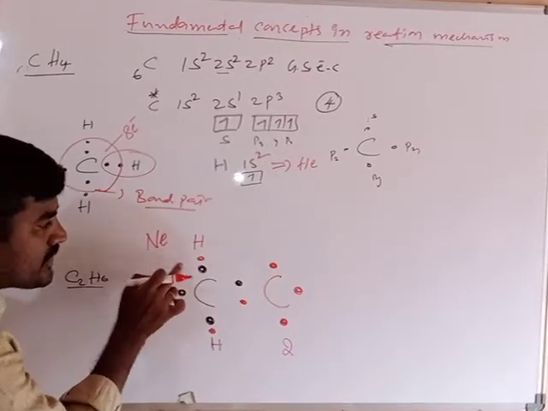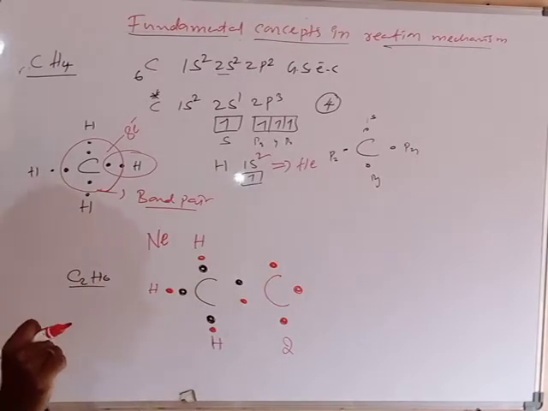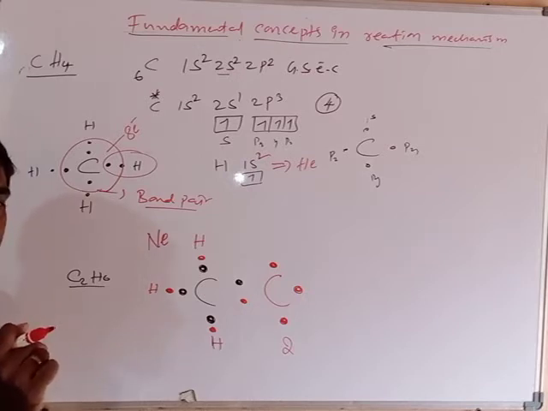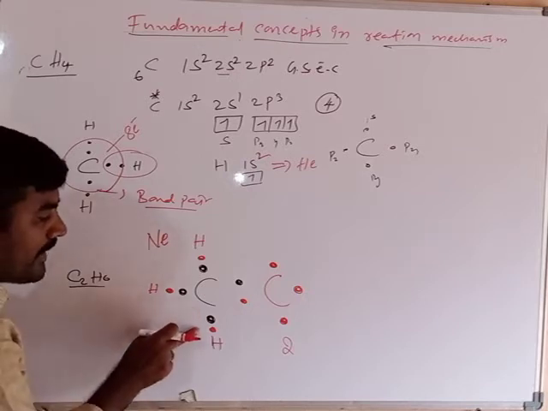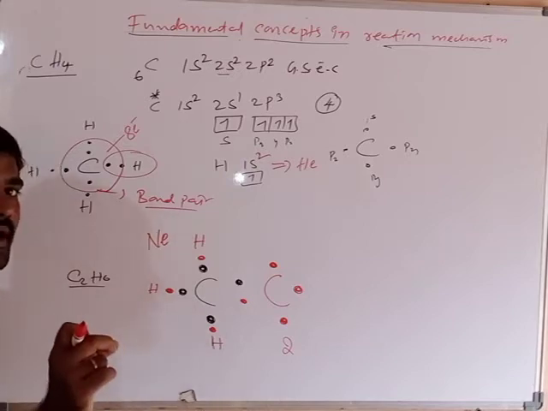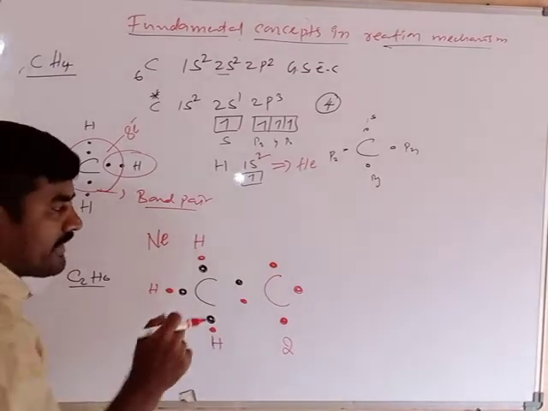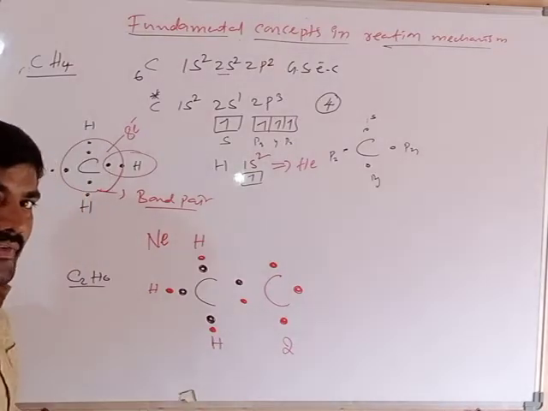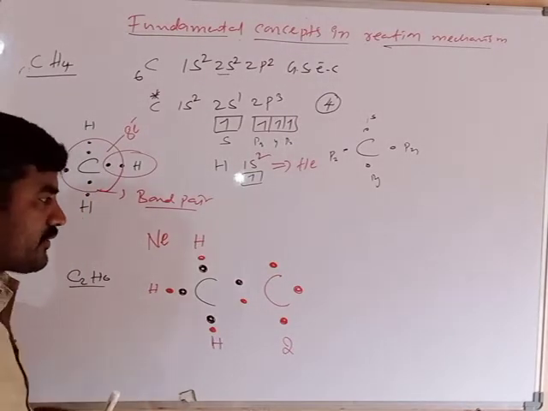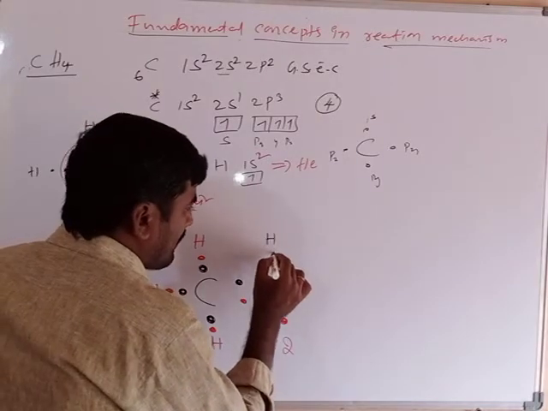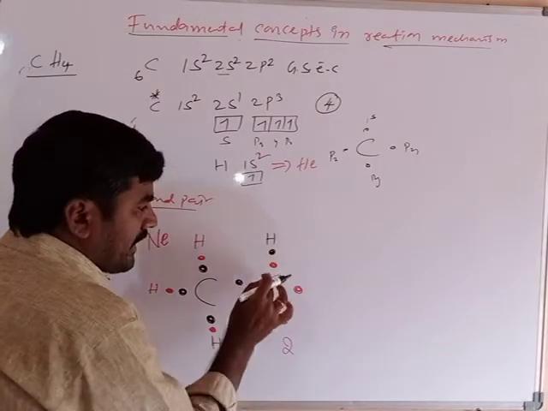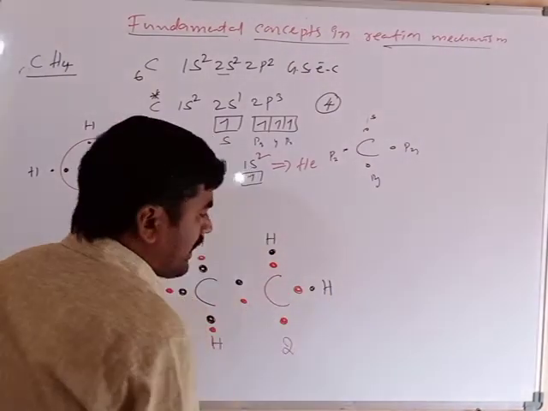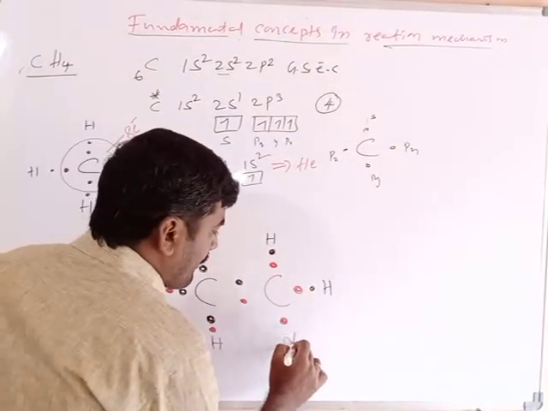Similarly, between the second carbon and hydrogen also, carbon contributes 1 electron and hydrogen also contributes 1 electron to form a bond pair. So sigma bond formation takes place, that is, covalent bond formation between carbon and hydrogen. Similarly, at the second carbon, hydrogen contributes 1 electron, and carbon also contributes 1 electron.